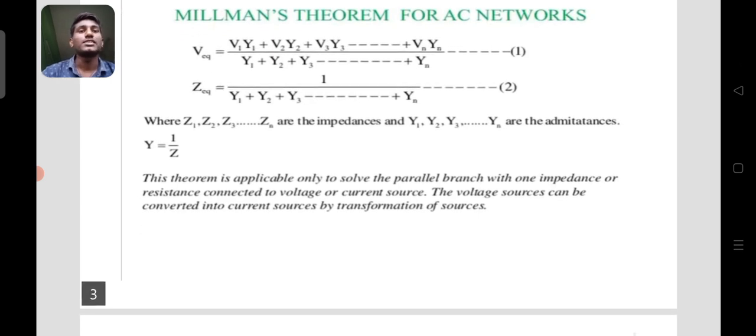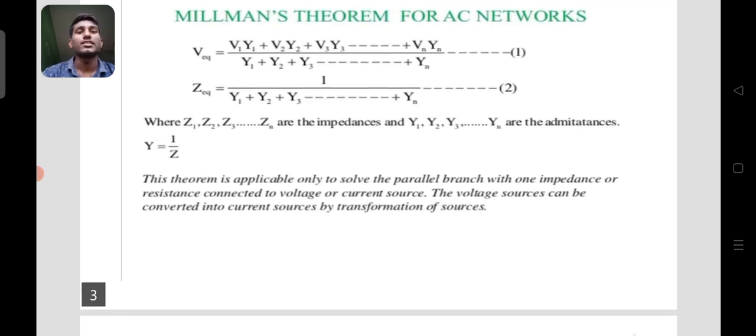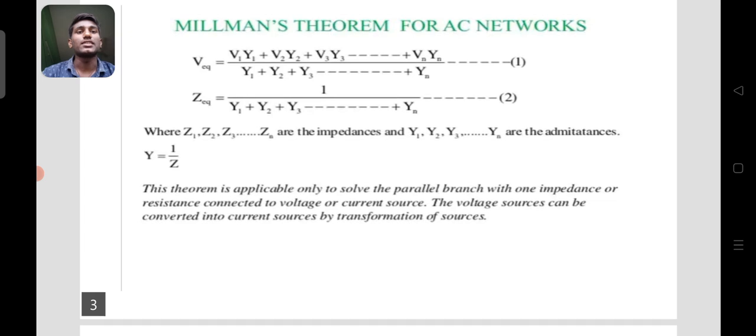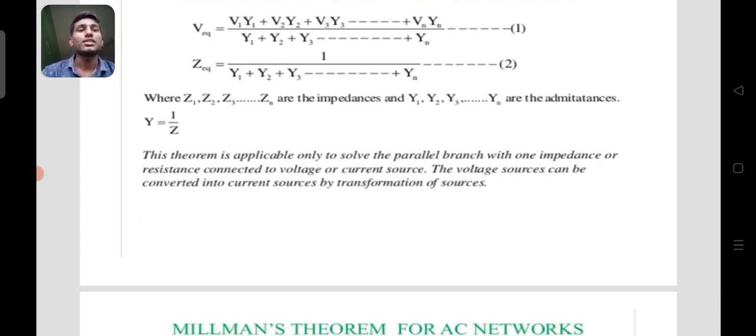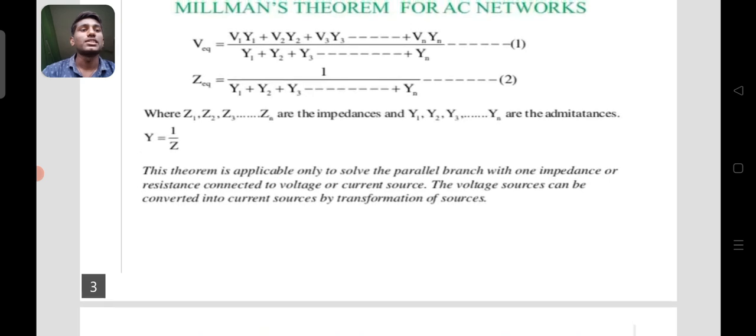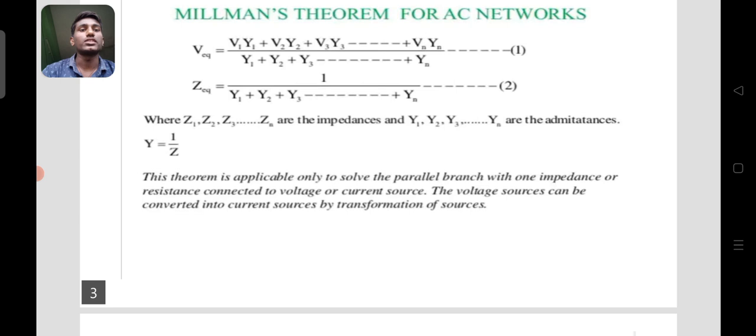Here admittance is the reciprocal of impedance, which means that if admittance increases, impedance decreases. This theorem is applicable only to solve parallel branches with one impedance or resistance connected to a voltage or current source.